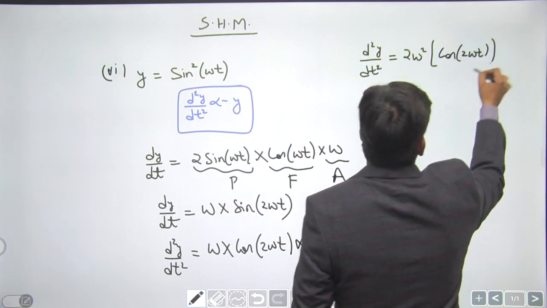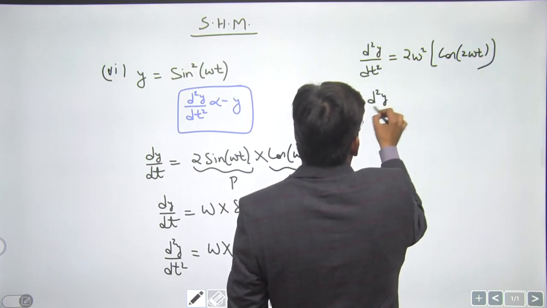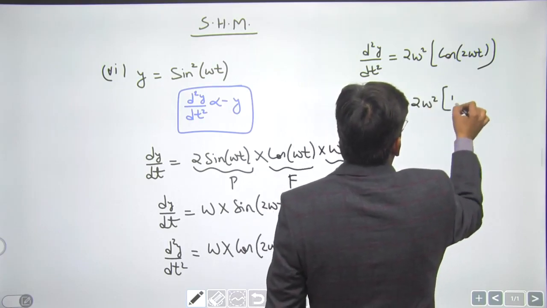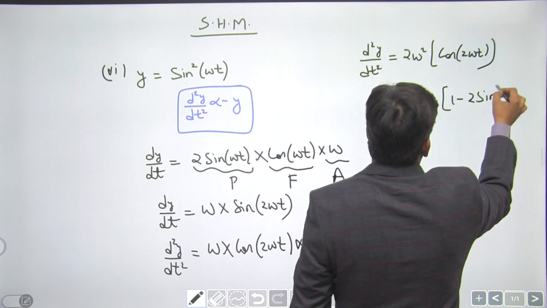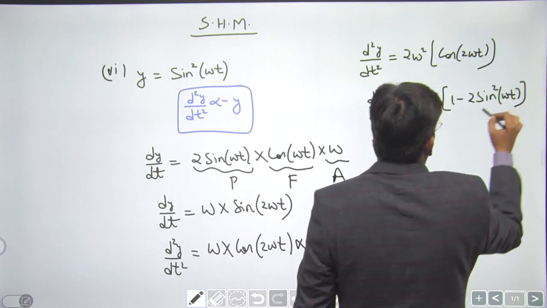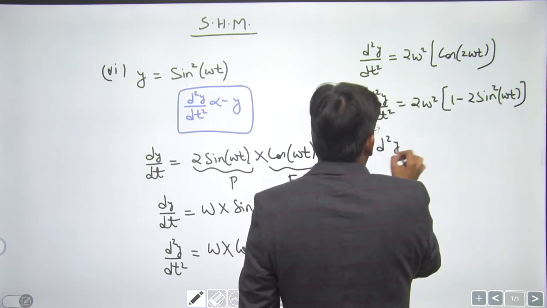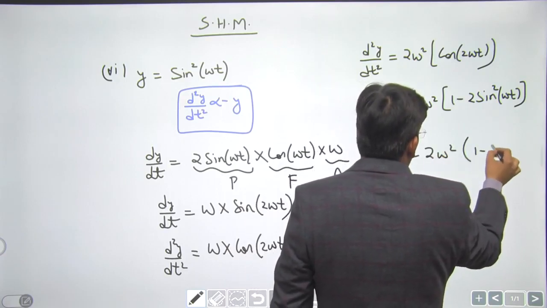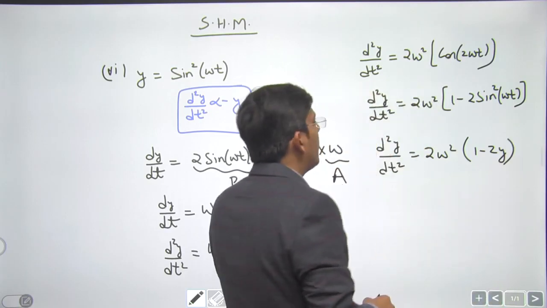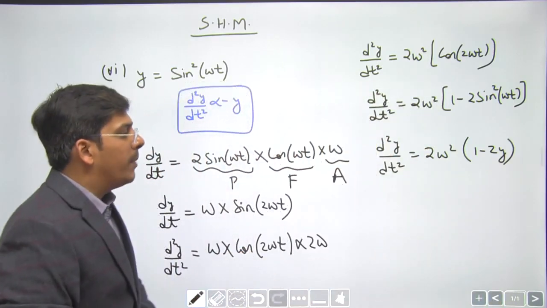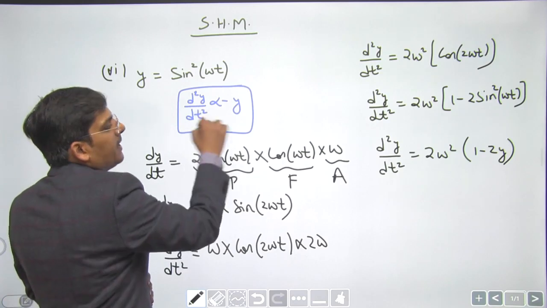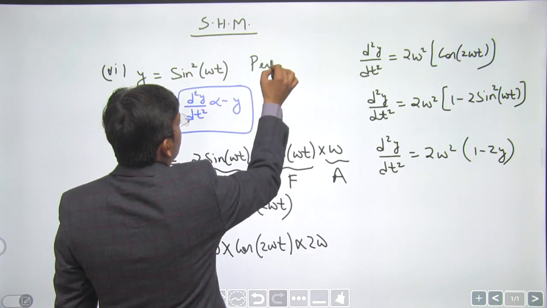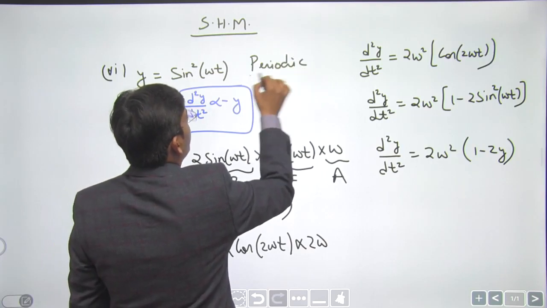The formula for cos of 2 omega t is 1 minus 2 sin square omega t, so this is 1 minus 2y. This doesn't come out to be d square y by dt square proportional to minus y. So it is, dear students, periodic. Since trigonometric functions are periodic, it is periodic.